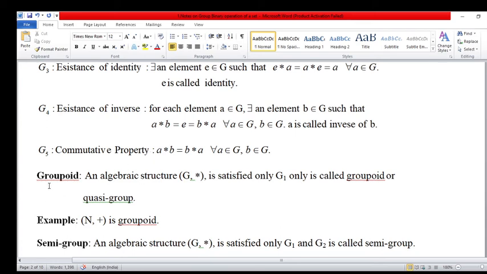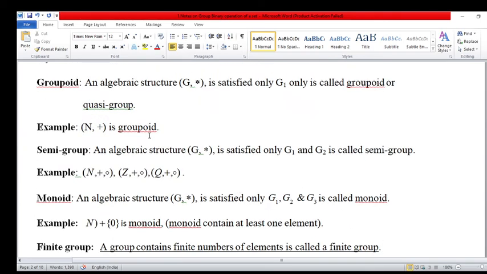A groupoid satisfies the G1 property, meaning a single property. This is its example. A semigroup satisfies 2 properties: first is closure and second is associative. These are their examples. Now monoid satisfies 3 properties: first is closure, second is associative, third is existence of identity. This is a monoid, and its example is the most important example.